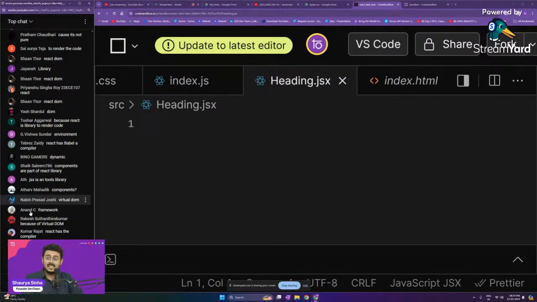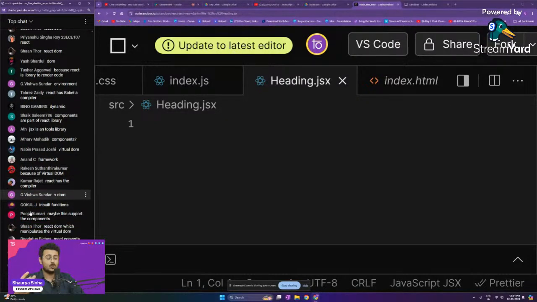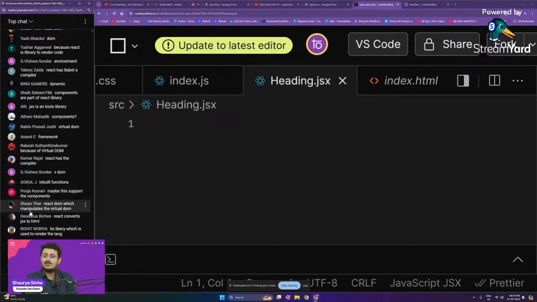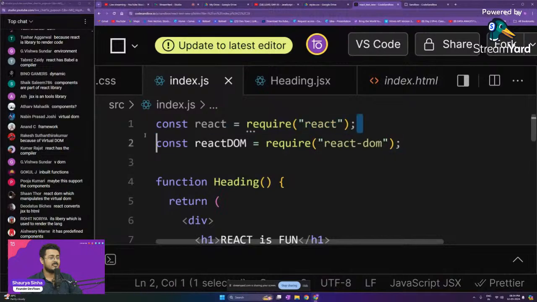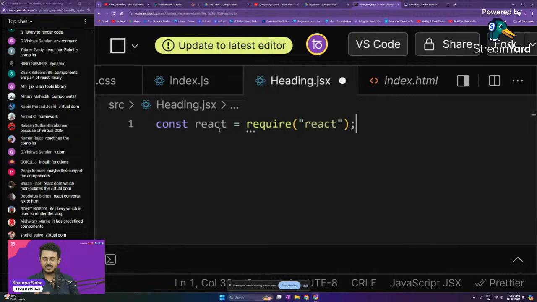And Babel is the translator. Babel is the compiler that compiles down your React, your JSX code into vanilla JavaScript. That is the reason why we need React.js right over here. And without React in this file, your JSX code won't work. We don't need the virtual DOM, guys. Virtual DOM was React DOM. We need that to put things on our website. We are not putting anything. We are just creating a component right over here. So the first thing that is needed is we need our React right over here, guys. These are the things that you guys need to understand. You need to connect things, connect the dots together, guys.